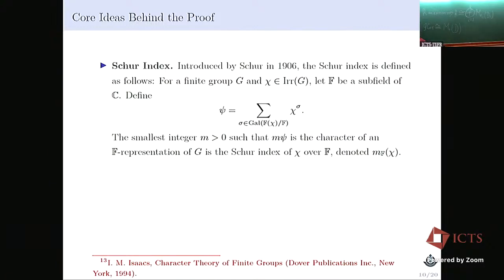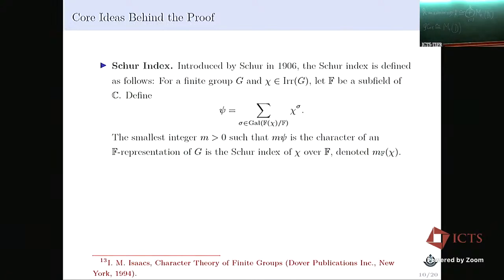Suppose G is a finite group and chi is in Irr(G), the set of all irreducible characters of G, meaning irreducible characters over C. Let F be a subfield of C. Now we define psi, which is just the sum of Galois conjugates of chi, where the Galois group is Gal(F(chi)/F). Observe this is an F-valued character. It does not imply this is a character corresponding to an irreducible F-representation.